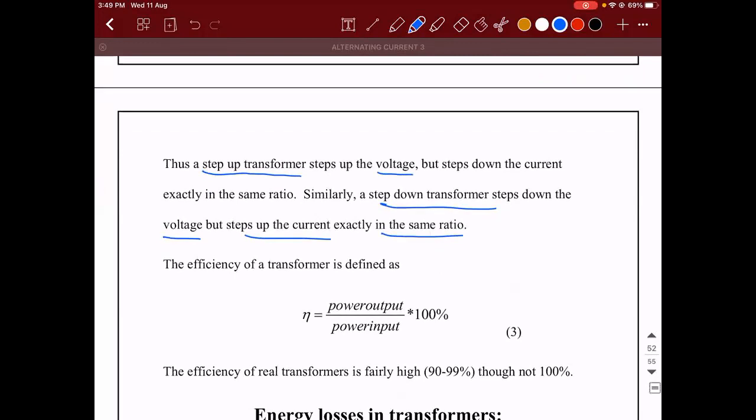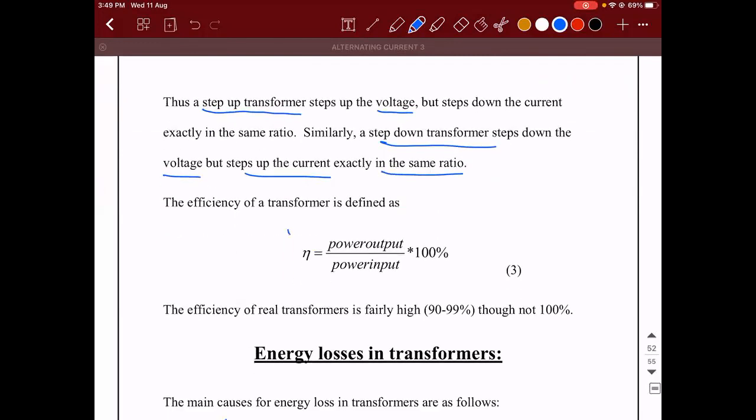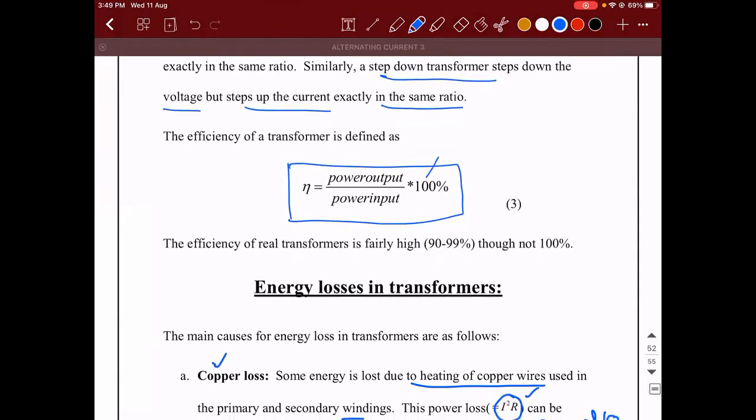Okay. So, if you have to speak about the efficiency of a transformer, everybody knows the meaning of efficiency. It is the output power divided by the input power. Right. So, output power divided by input power into 100 is going to give you the efficiency. Generally, if you check the efficiency of real transformers, it is fairly high. It is between 90 to 99%, but you cannot achieve 100%.